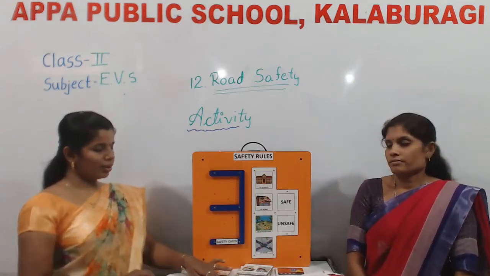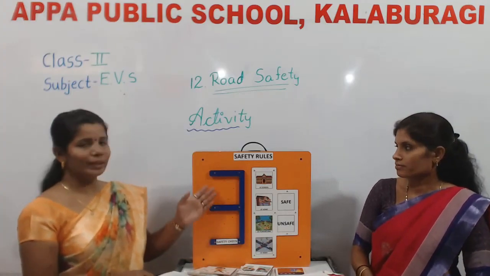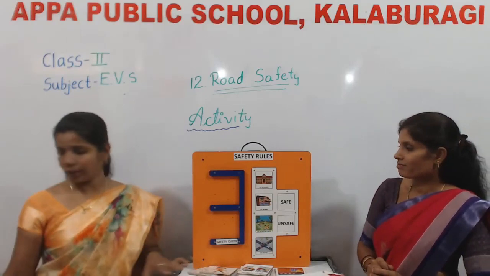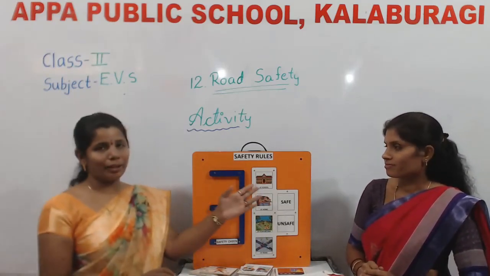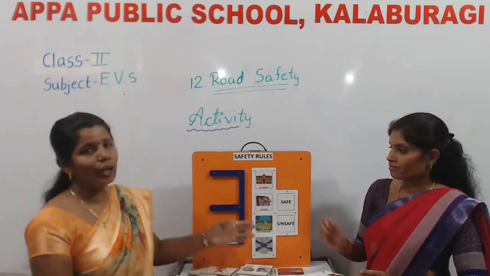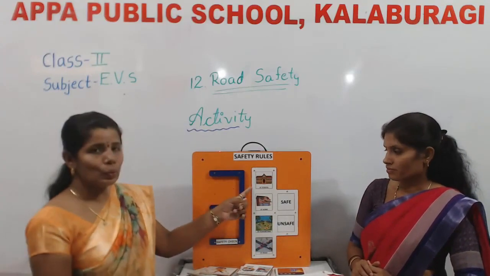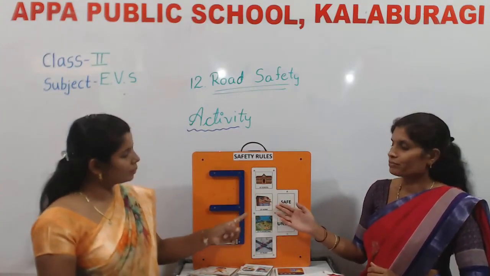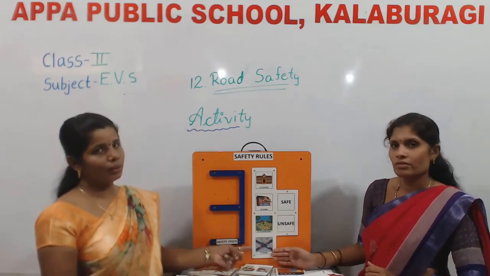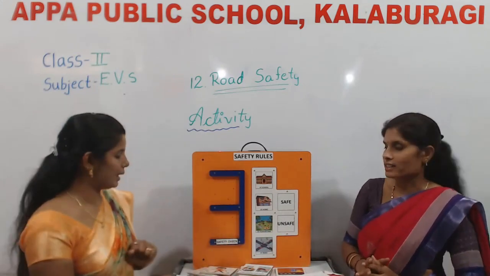So children, next we will do this activity with the help of this model. Okay, children? This is a part of the model which indicates whether something is safe or unsafe, according to the rules which we have to follow at school, at home, at playground, at road. We need to check whether it is safe or unsafe.